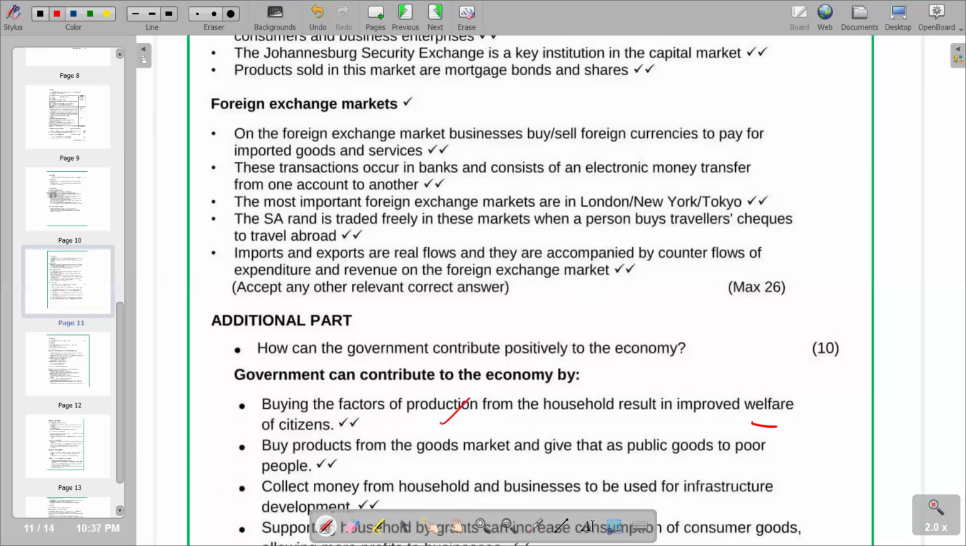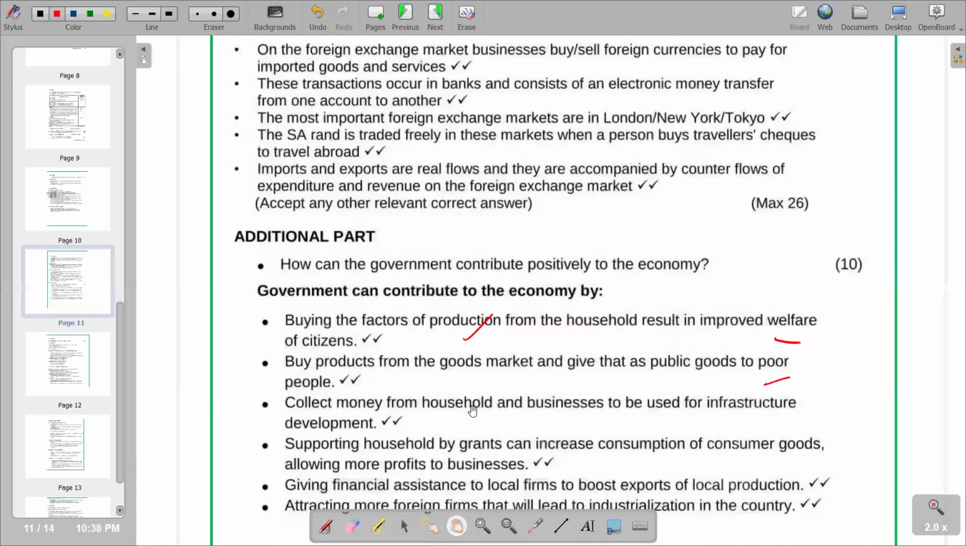The second point is saying buy products from the goods market and give them as public goods to poor people. So this is an aspect of redistribution of income, whereby they buy goods from the goods market and give them as public goods to poor people. So basically, they are buying the goods from the goods market, and then they redistribute those goods to the public, to poor people. That's the concept that we have. Remember, the essence of redistribution is to try to close the gap between the rich and the poor, whereby you take income from the rich and then you give it to the poor.